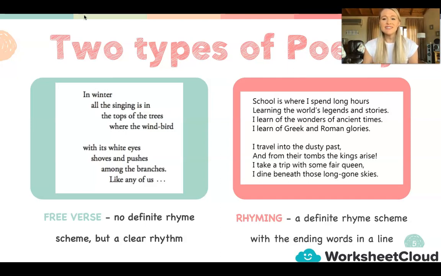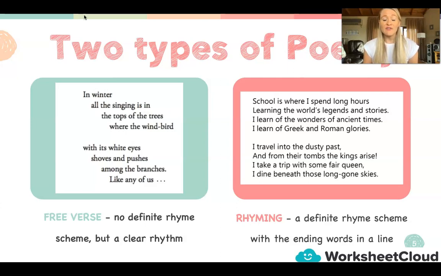Right, the second poem I'm going to read, I only copied the first two stanzas because this poem is quite long. It goes like this. School is where I spend long hours, learning the world's legends and stories. I learn of the wonders of ancient times. I learn of Greek and Roman glories. I travel into the dusty past, and from their tombs the kings arise. I take a trip with some fair queen. I dine beneath those long gone skies.